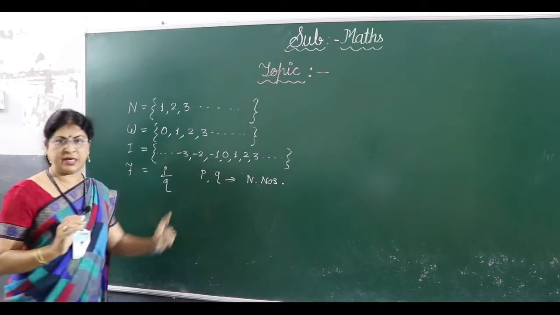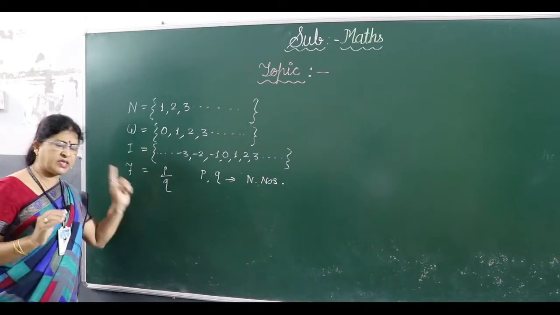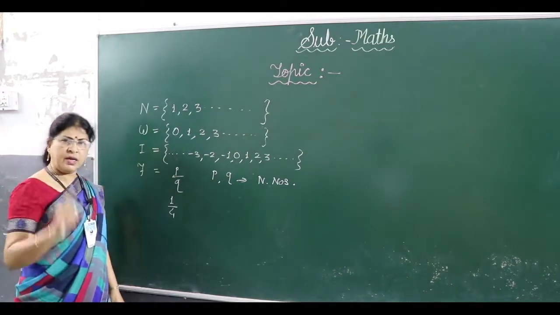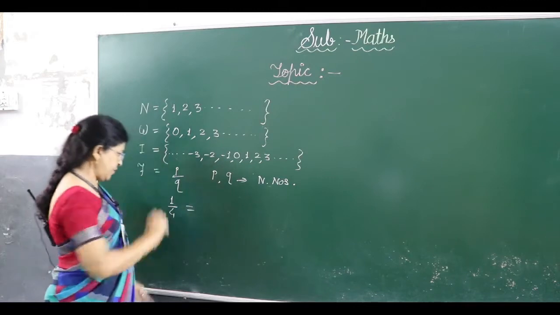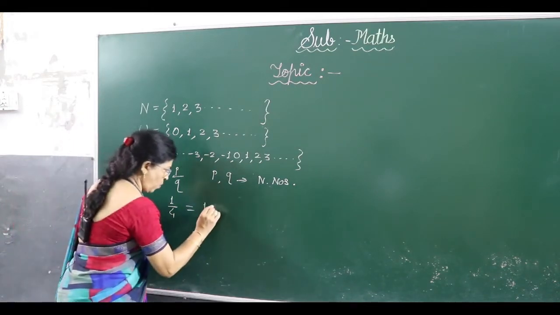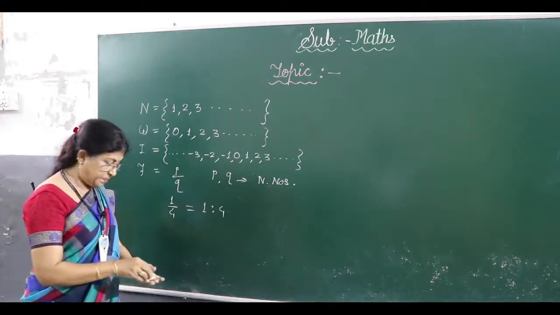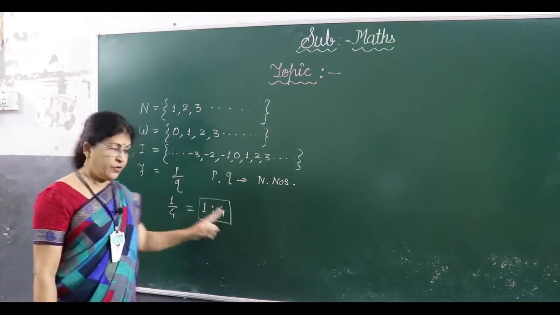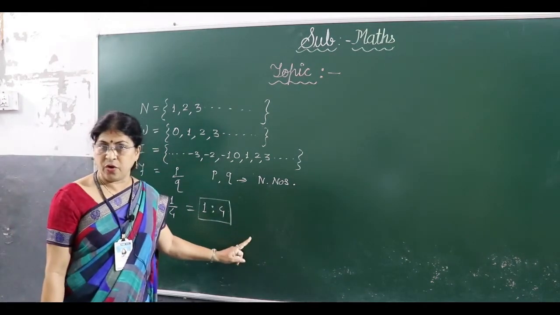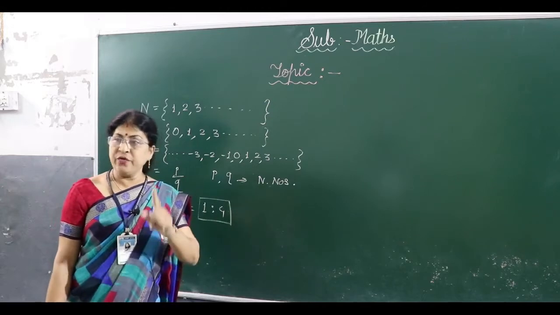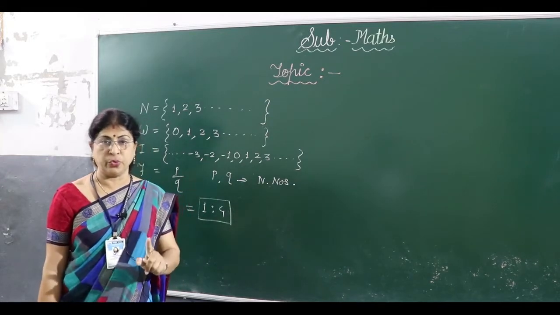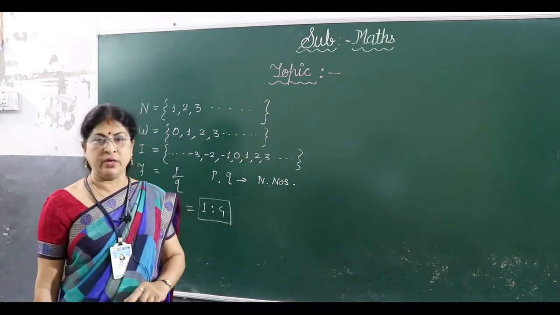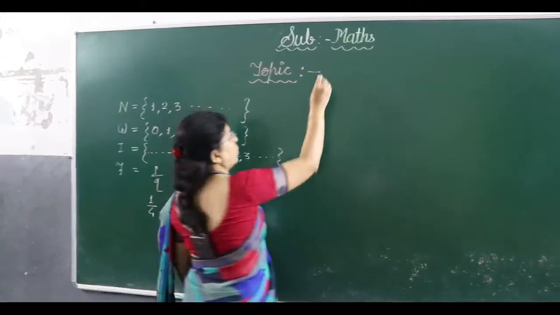For example, if I am giving you one fraction, 1 upon 4, last year you have learned this fraction we can also write as 1:4. Do you remember? This is called the ratio form, right? Fraction written in the ratio form. So the numbers which can be written in the form of ratio, they are called the rational numbers. And today we are going to learn the topic of rational numbers. Okay?